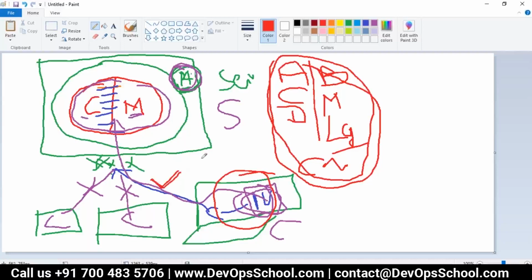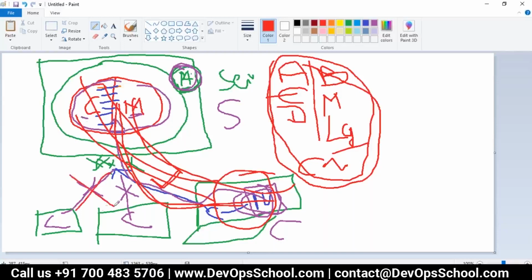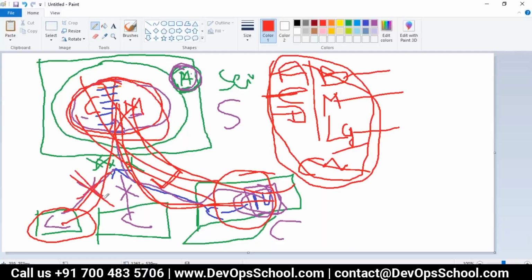So if you want to do add also, you have to have a network. If you want to change some file, you need to have a network. If you want to delete also, you need a network. You want to branch, merge, log, compare, everything, you need a network. If you are not having a network, though you can do the changes in your source code, you cannot commit, you cannot add, you cannot change, you cannot delete, you cannot branch, you cannot merge, you cannot see the logs, you cannot compare. Why? Because the repository is somewhere in the central and you don't have a network. So network is important here, correct?